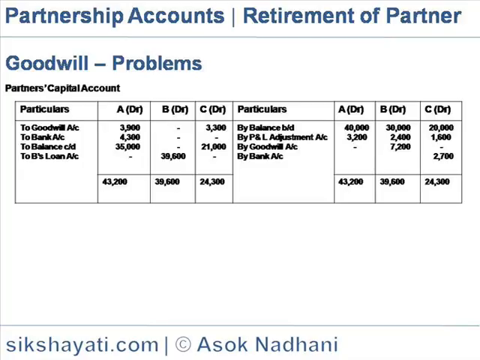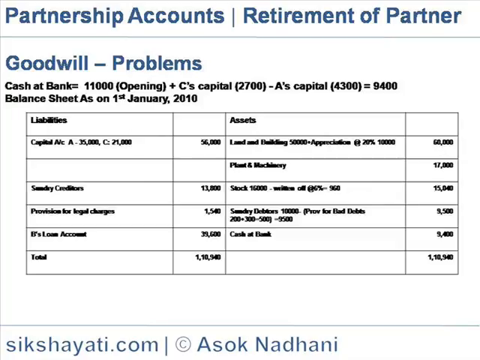So B's account is closed, and in A's and C's accounts the balance is 35,000 and 21,000. That is, they are required to maintain it in their capital accounts. Now cash at bank is 11,000, the opening balance, plus C's capital of 2,700 brought in, and A's capital withdrawn is 4,300. So the balance now is 9,400.